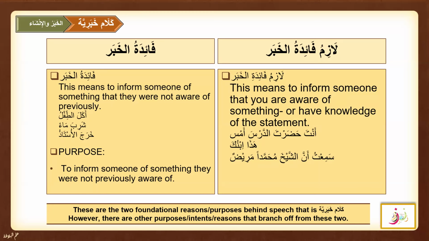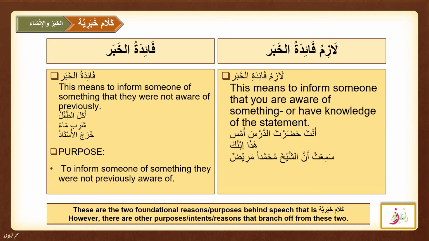These are the examples we did for faidatul khabar and lazim faidatul khabar. You can take another example for lazim faidatul khabar: you tell someone that you disciplined your sons with gentleness and kindness instead of harshness and punishment.